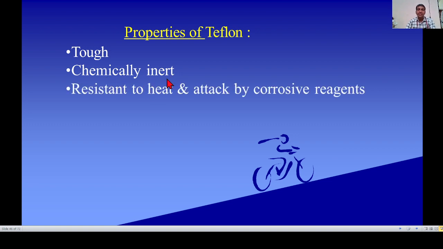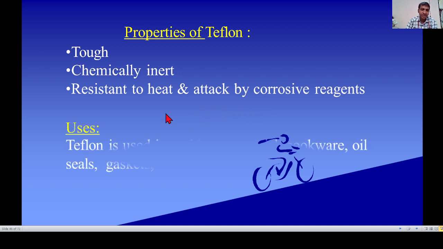In JEE or NEET exam, a question is asked on that point: Teflon is chemically inert due to which bond? In Teflon only two bonds are present, carbon-carbon bond and carbon-fluorine bond. And due to carbon-fluorine bond, Teflon is chemically inert. Most important point. Next, it is resistant to heat and attack by corrosive reagents.